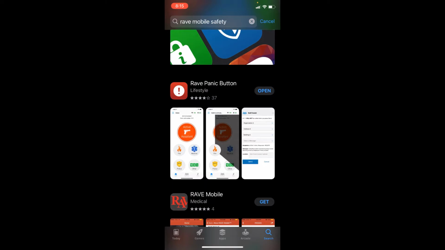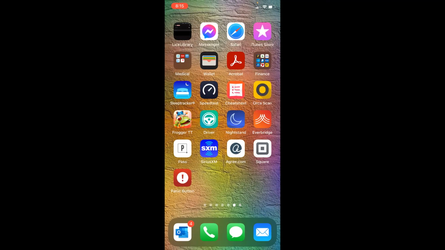Okay, our installation is now complete. So rather than open the app directly from the App Store, I'm going to go ahead and close the App Store so you can see what the app looks like on your screen. Okay, there is the app. It's called Panic Button.